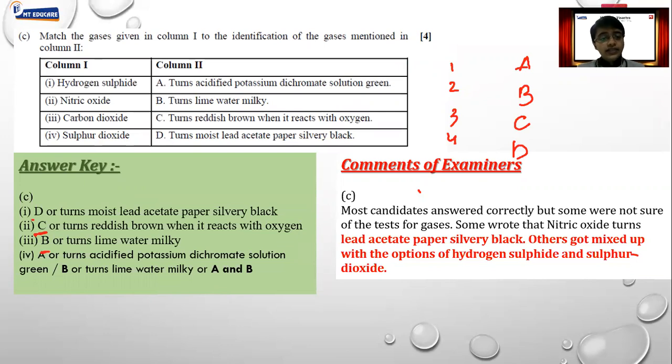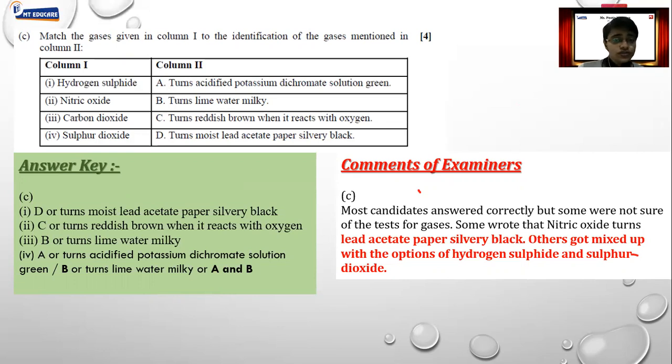Next most important point, you have to read the tables, the gas table, correctly. If you read the gas table correctly, then only you will be able to answer this kind of question. This is basically about the test to identify different gases. So remember, lead acetate paper is for hydrogen sulfide gas. When I talk about acidified potassium dichromate solution, it is either for carbon dioxide or for sulfur dioxide.